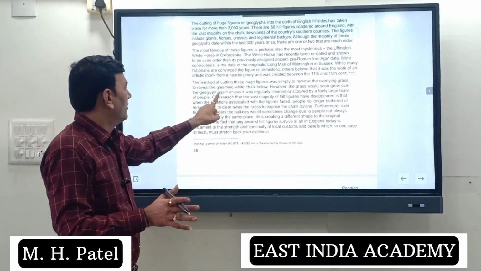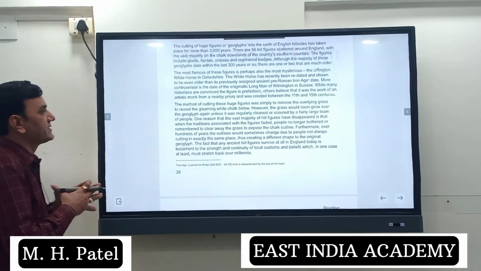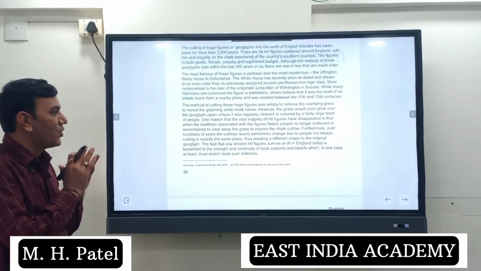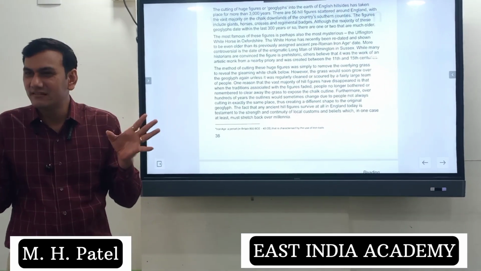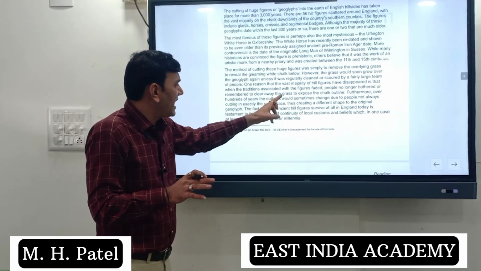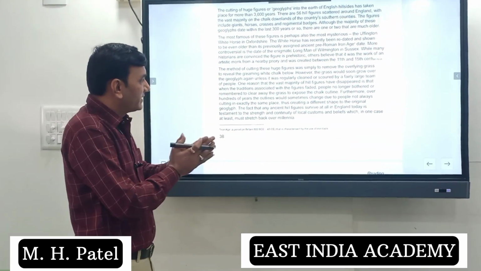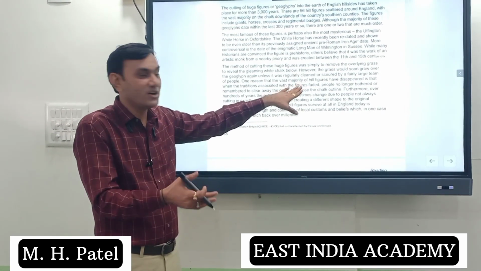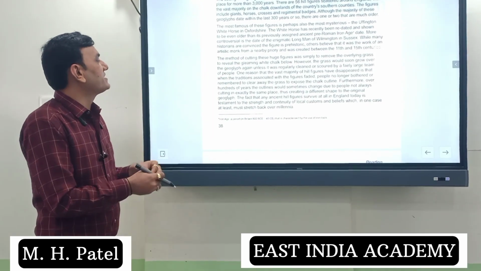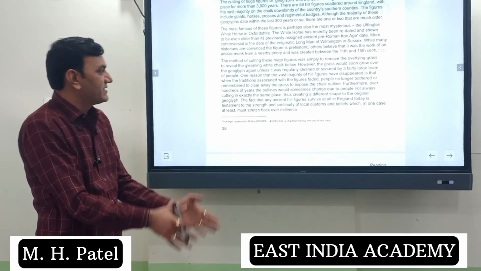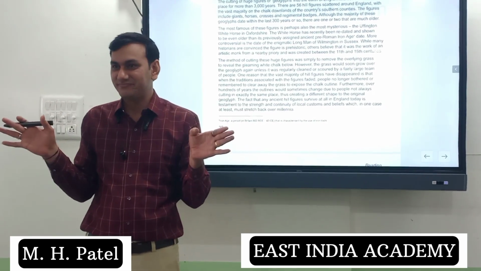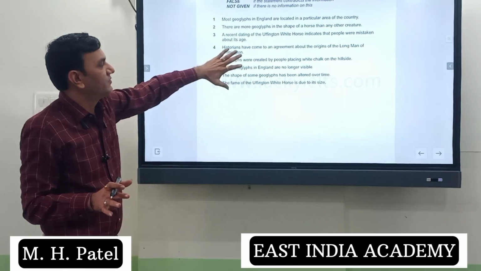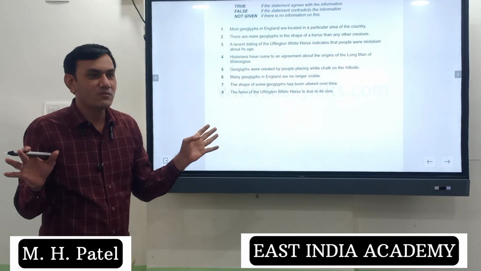From here, you can read that one reason the vast majority of hill figures have disappeared is that when traditions associated with the figures faded, people no longer bothered. Means they didn't remember to clear away the grass to expose the chalk outline. Furthermore, over hundreds of years, outlines would sometimes change, means alter, due to people not always cutting in the exact shape and place. That means the shape would change. So it is true. They have clearly mentioned the shape would change because people did not bother.